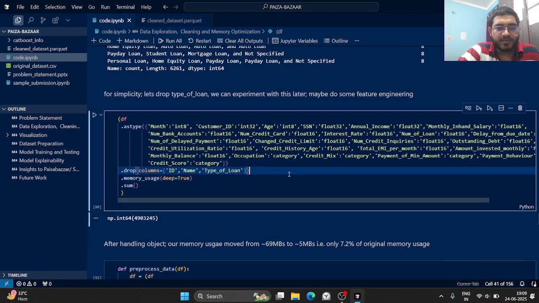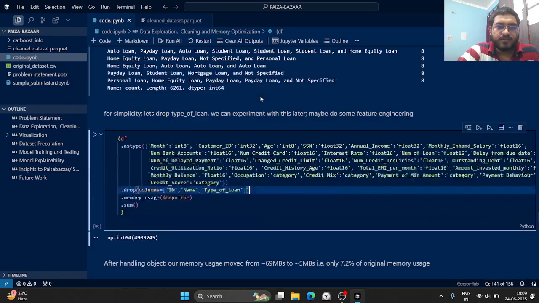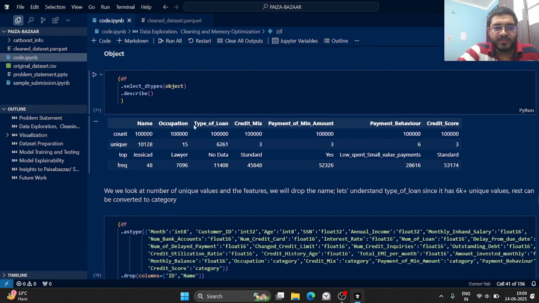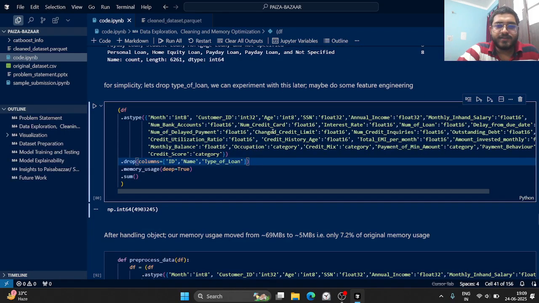Basically, I simply dropped it here. After that, I converted all the remaining columns, like occupation, type of loan, trademarks, all the objects, to categories. One point to note is I'm not changing the text to numbers. I'm simply converting the objects to categories.